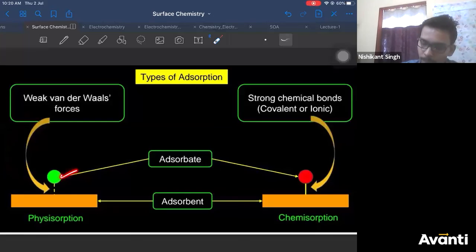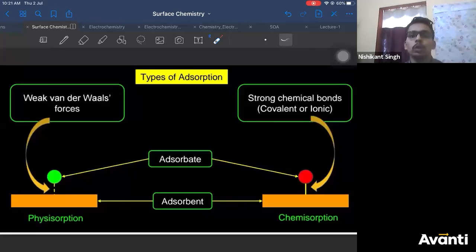That's why it is shown dotted. Whereas in chemisorption, the force present between your adsorbate and adsorbent is shown by a dark line, which is strong chemical bonds, which can be covalent or ionic.